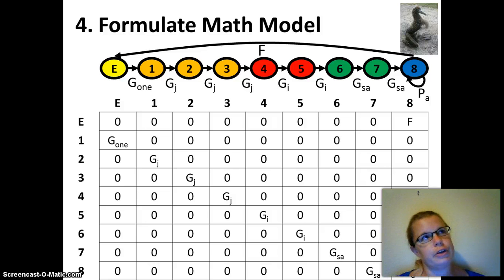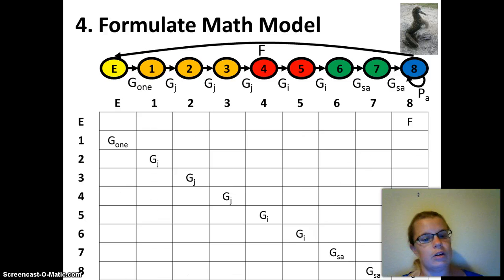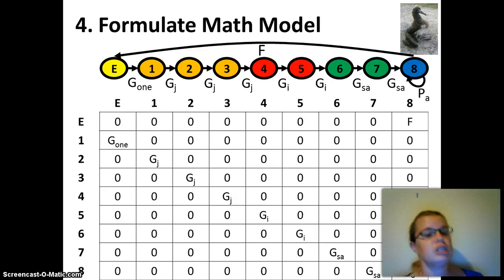So in your lab, when we ask you to fill in the matrix, you can just turn in something like this, where only the non-zero values are indicated by a symbol, like a G, an F, or a P. In some cases it gets a little bit more confusing than that, but you don't have to actually put in numbers, so you don't have to write in all the zeros. I'm totally okay with that. But just so you know that all the empty ones are zeros.